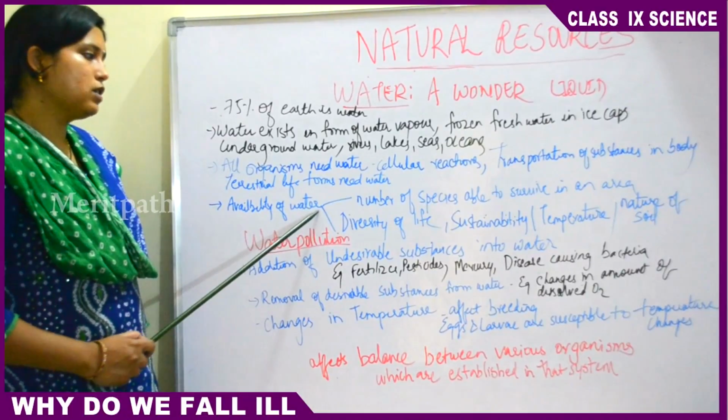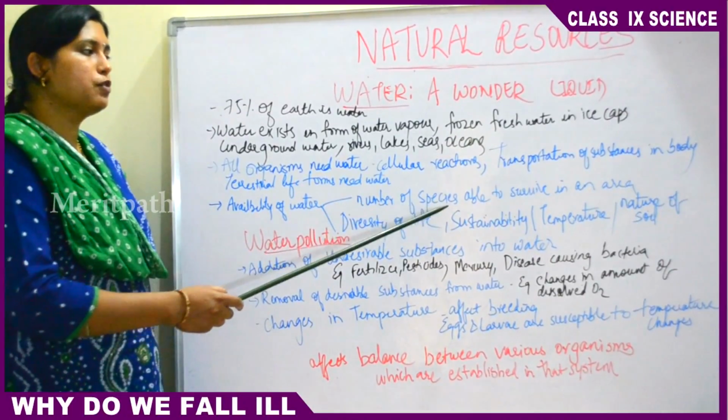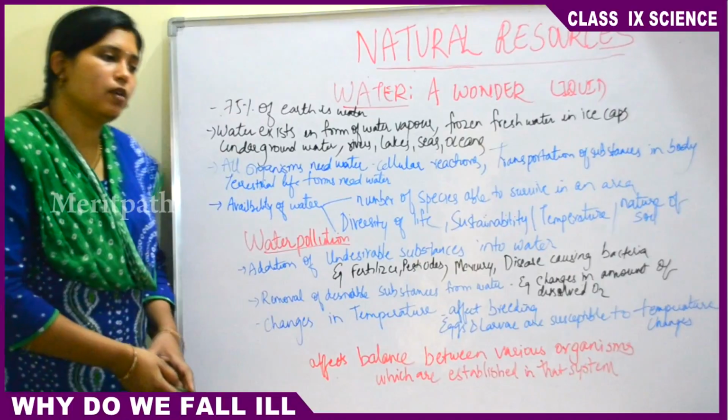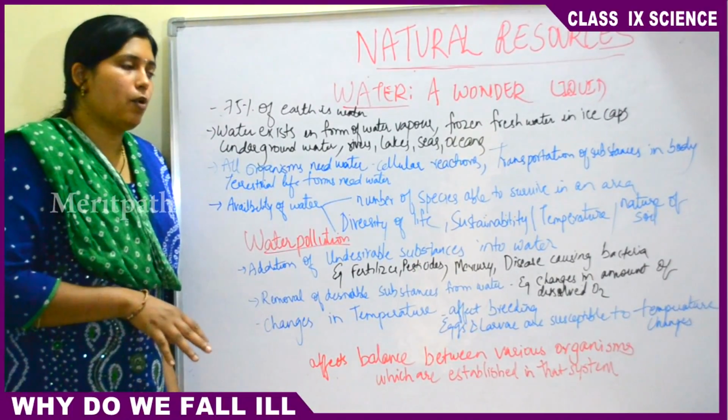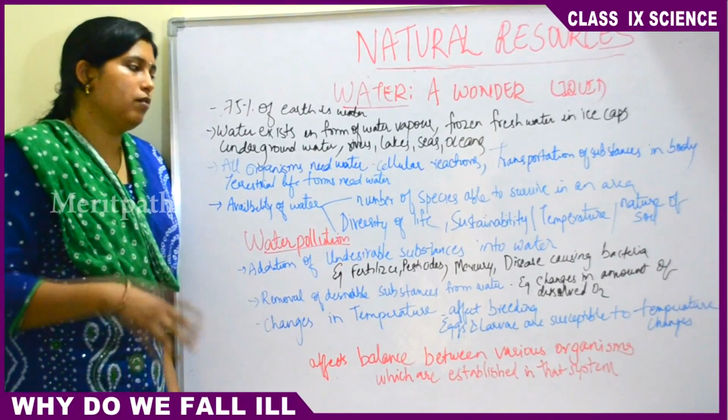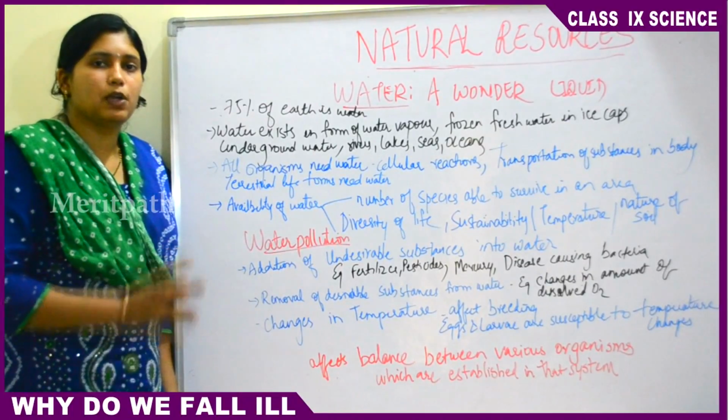If there is a loss of availability of water, then the number of species able to survive in the area will be fewer. Take the example of a pond. Suppose there is adequate water in the pond, so all the plants around that pond will be growing properly. There will be a lot of fresh air.